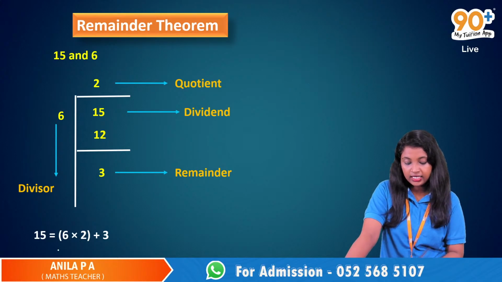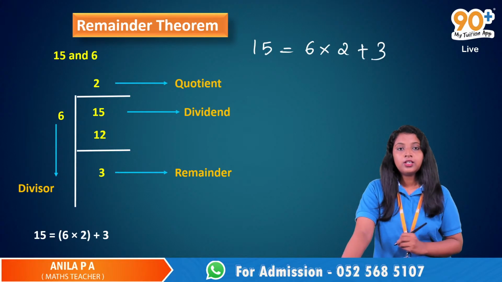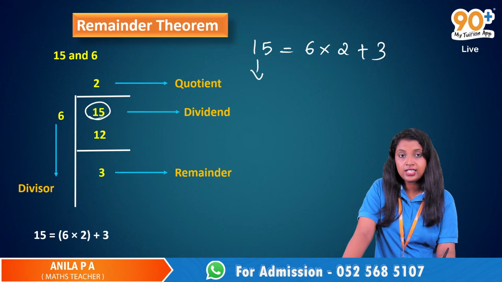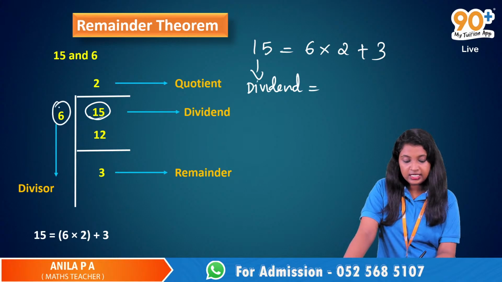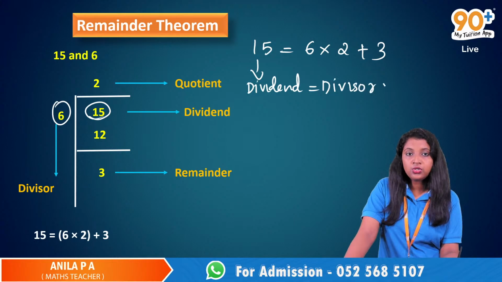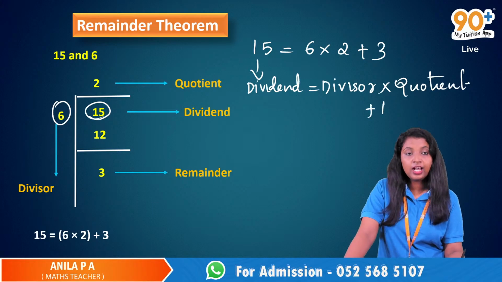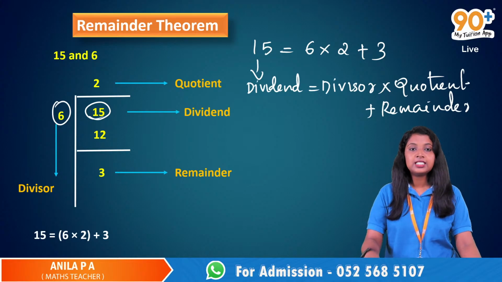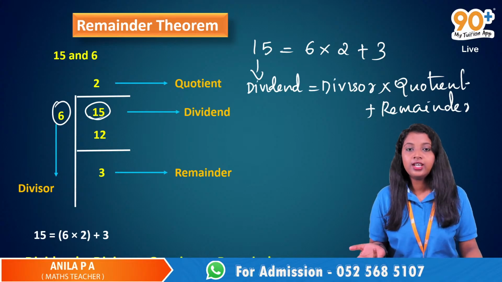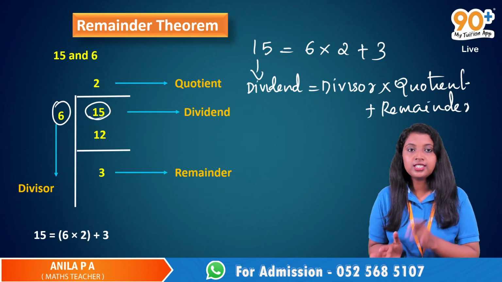So 15 is the dividend, 6 is the divisor, 2 is the quotient, and 3 is the remainder. So dividend is equal to divisor into quotient plus remainder. We have a relation here: dividend is equal to divisor into quotient plus remainder in just this division.